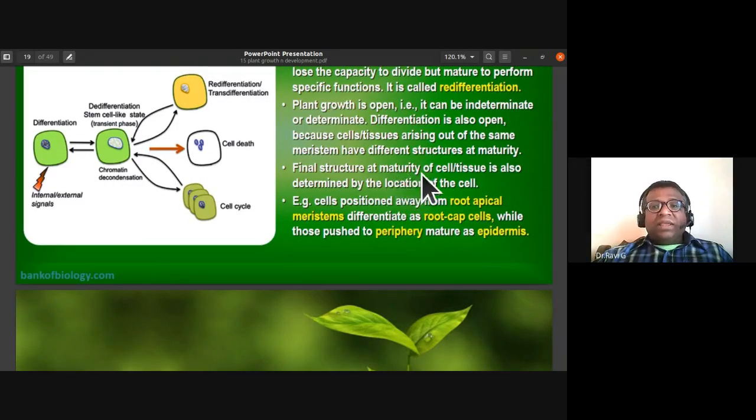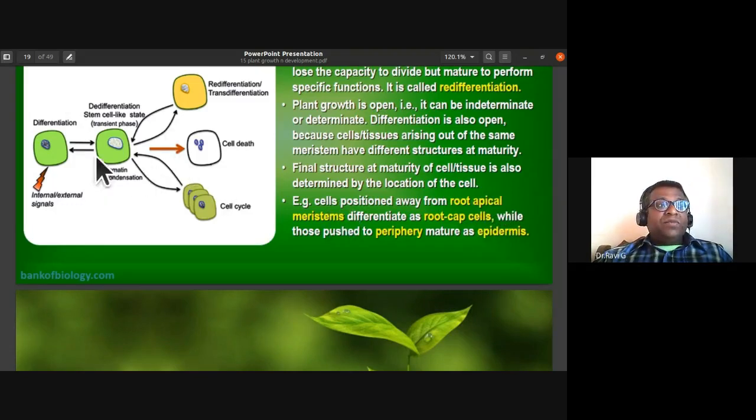Final structure at maturity of a cell or tissue is also determined by the location of the cell. If they are at the outer part, they might become the epidermal cells. If they are at the inner part, they might become the vascular tissue. So the cell positioned away from the root apical meristem.